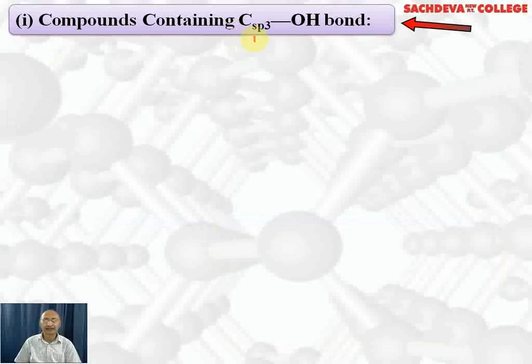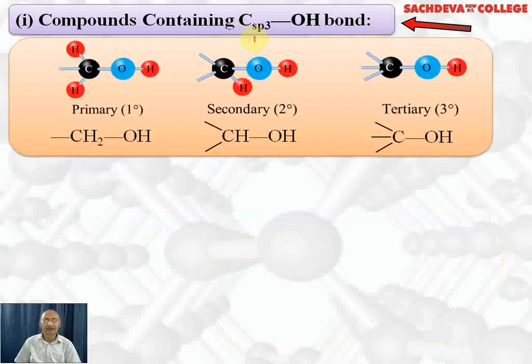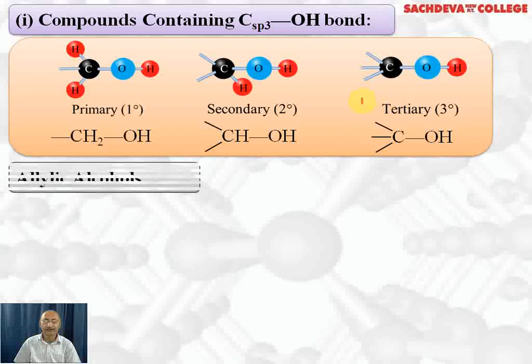Now compounds containing sp3 hybridized carbon and OH. First we classify them as primary. Primary will be CH2OH, that is, OH is attached to a primary carbon atom. Secondary, OH group is attached to a secondary carbon atom. It is denoted by CHOH. If the OH group is attached to a tertiary carbon, it is called tertiary alcohol. So these are three types of alcohols: primary, secondary, and tertiary.